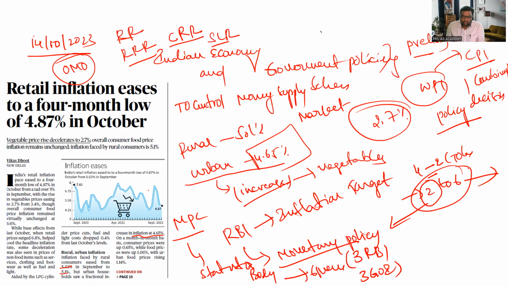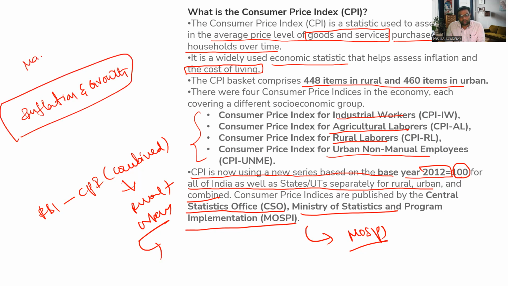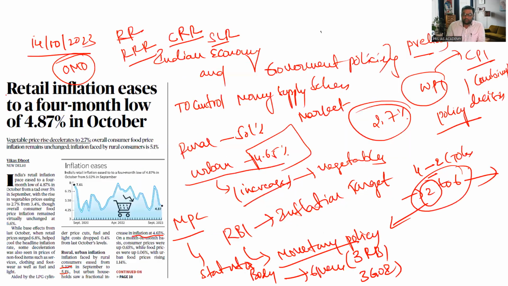When it comes to mains, they can ask questions on inflation and growth: what is the relation between inflation and growth? This is from a mains perspective. So this is everything about today's article on retail inflation easing to a 4-month low, published in The Hindu. Thank you.